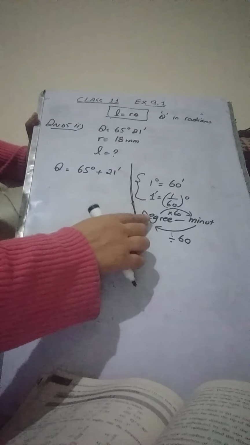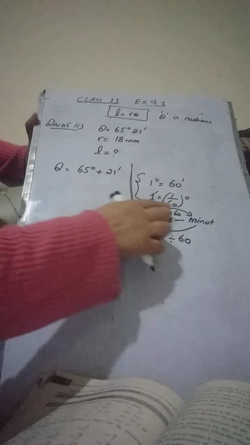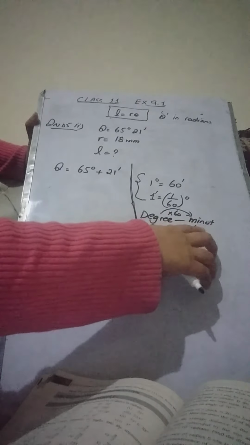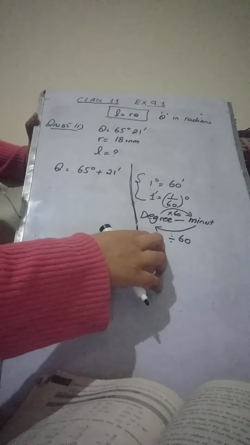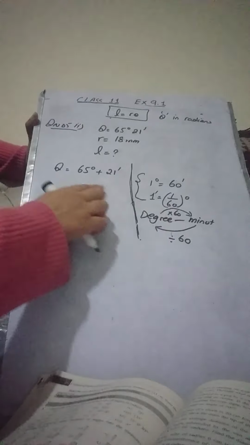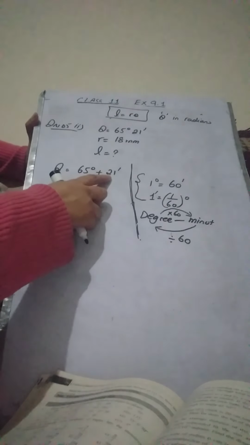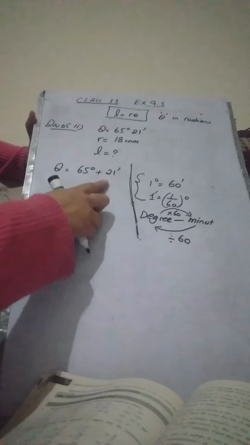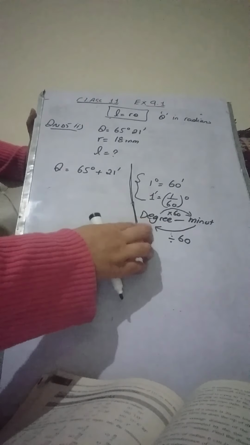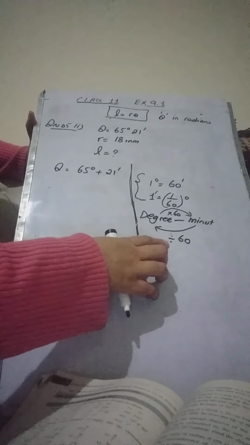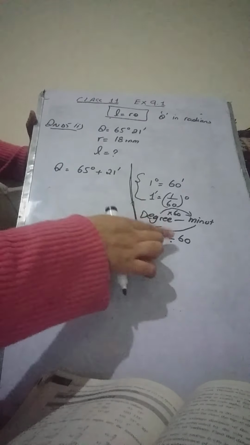Whenever you want to convert degrees into minutes, you multiply by 60, and if you are converting minutes to degrees, then you divide the minutes by 60. Over here we have 21 minutes. You want to convert this into degrees, so we will travel from minutes to degrees, and that we will do by dividing 21 by 60.